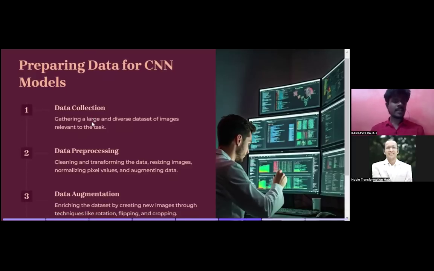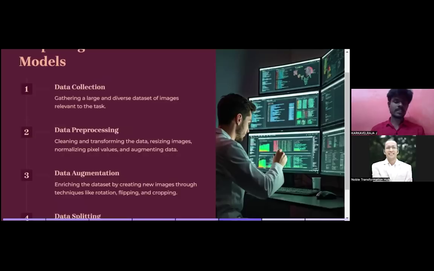Data collection: gather a large and diverse data set of images relevant to the task. For example, our task is to classify cats and dogs, so we need to collect a large volume of images of cats and dogs. It should have different orientations, colors, shapes, and sizes, everything.